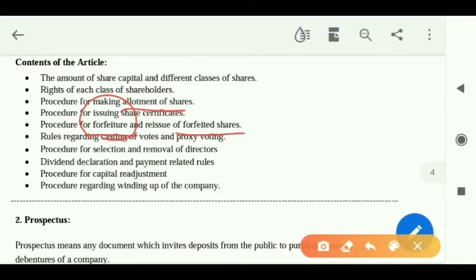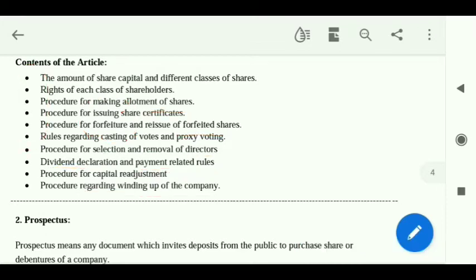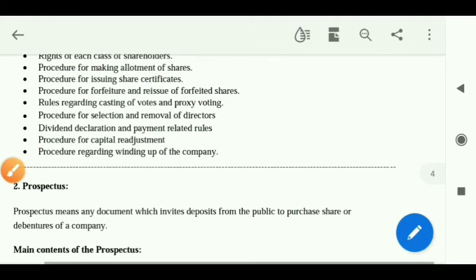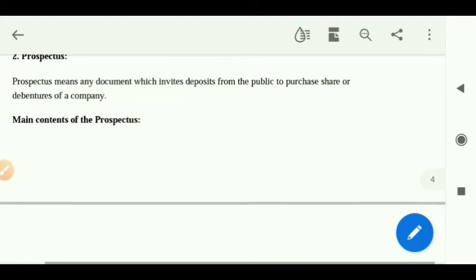Okay? Then the procedure for selection and removal of directors. What is the procedure for closing the company? How much dividend I have to give? Okay, so of all this content, I would suggest you remember any 6 contents. Any 6, whichever you feel easy, you can remember any 6. Clear? That was all about the articles of association.